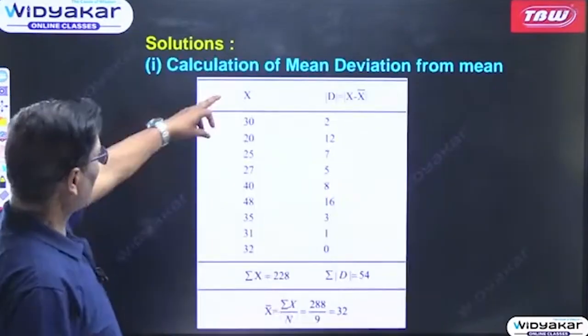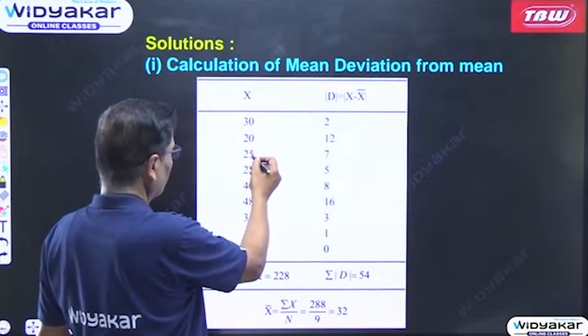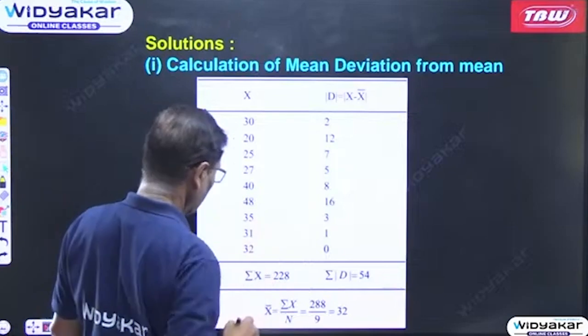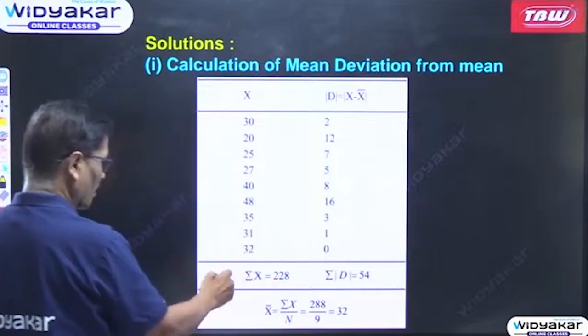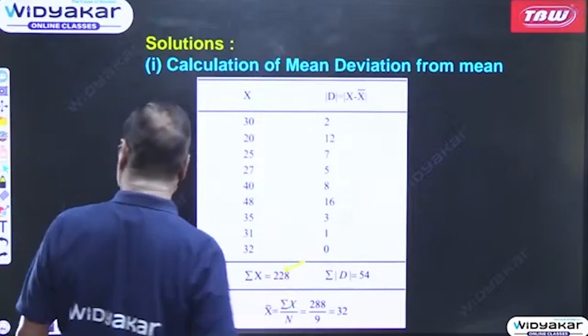So first of all we are writing the values or the items: 30, 20, 25, 27, 40, 48, 35, 31, 32. We total them. Summation x is coming to 228.